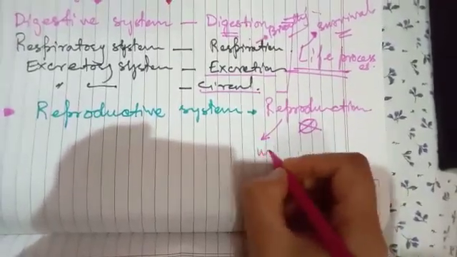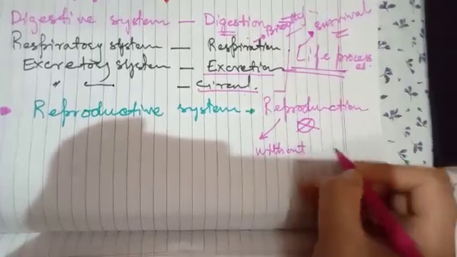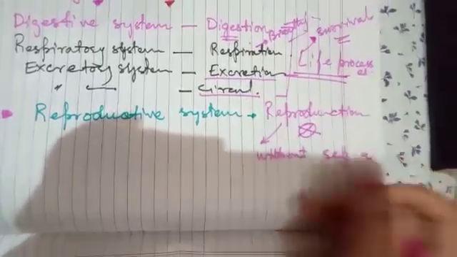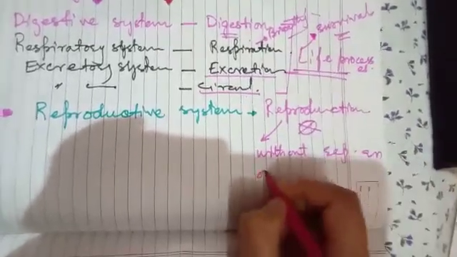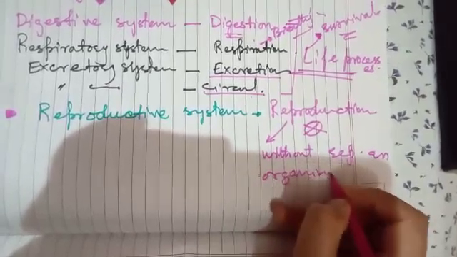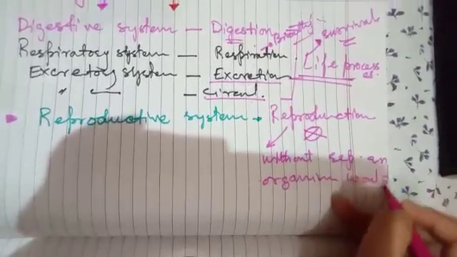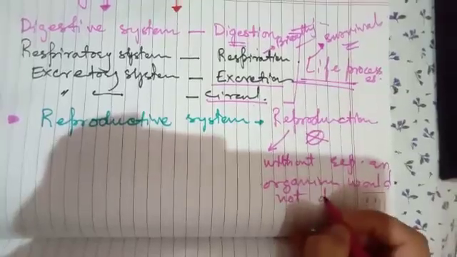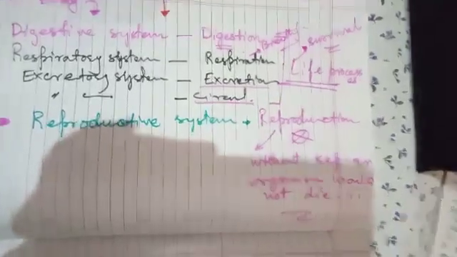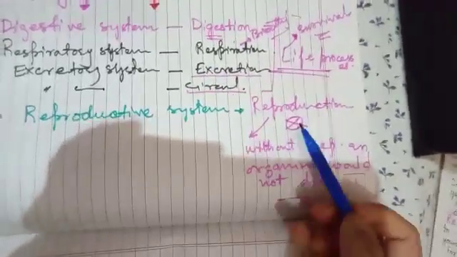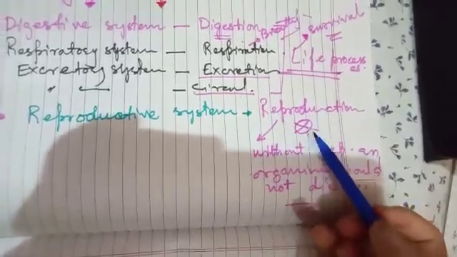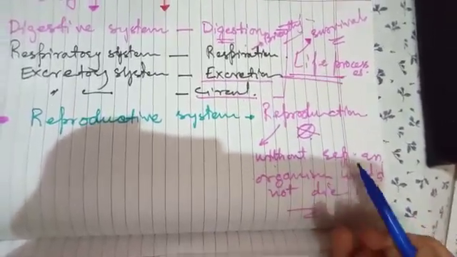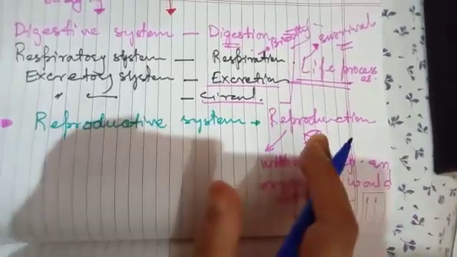Because without reproduction, an organism would not die. Reproduction is not a life process because without reproduction, an organism would not die.